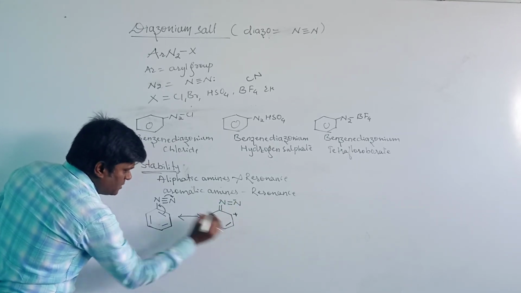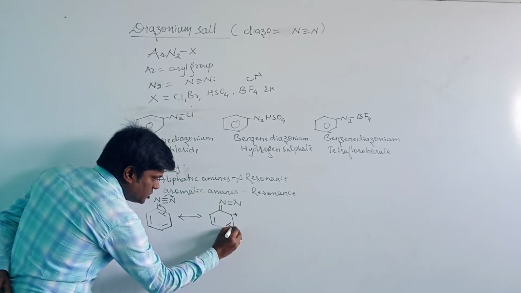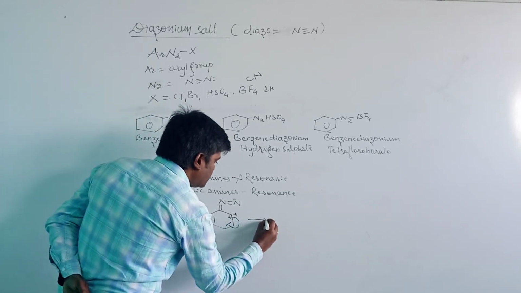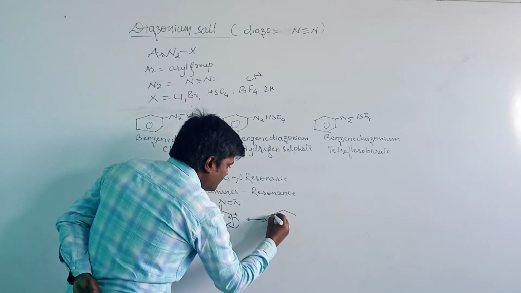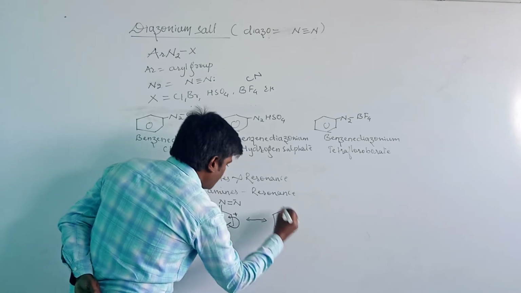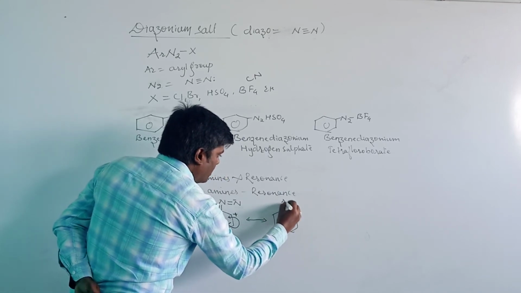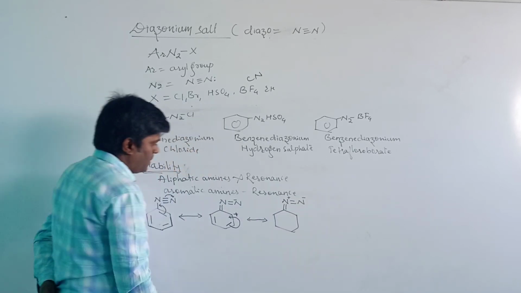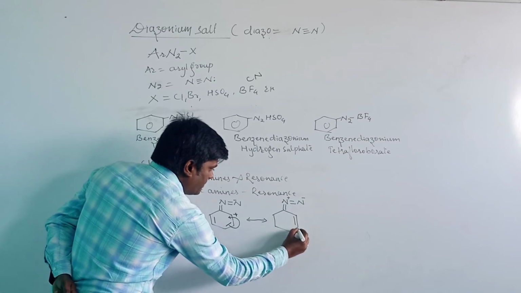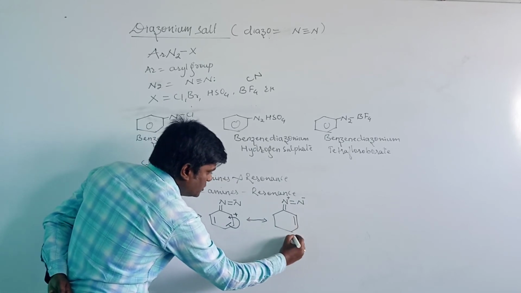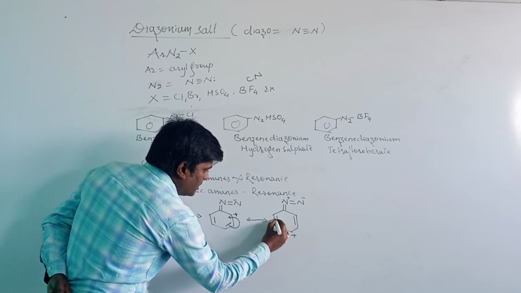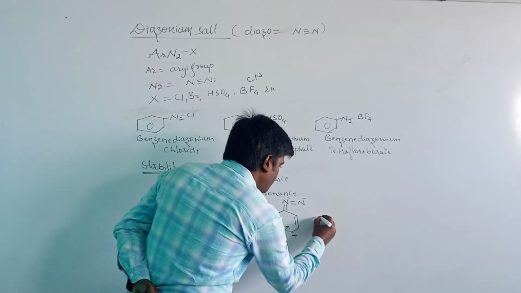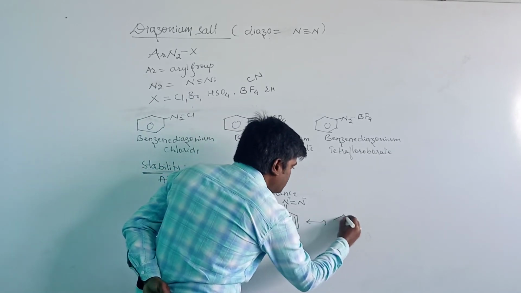Then the delocalization of this pi electron takes place, and it produces the next resonance structure, with the double bond to nitrogen, negative charge here and positive charge here. Then the carbon deficient of electrons takes electrons from the next carbon atom, producing another resonance structure.